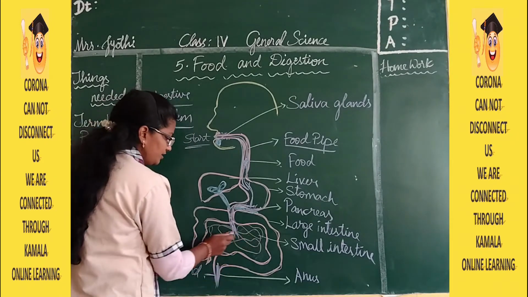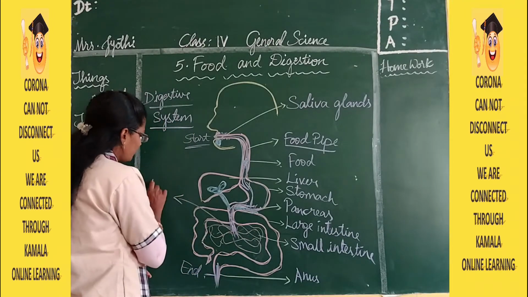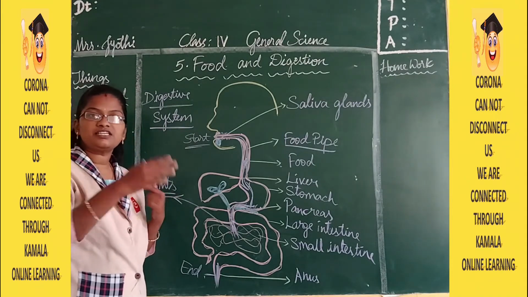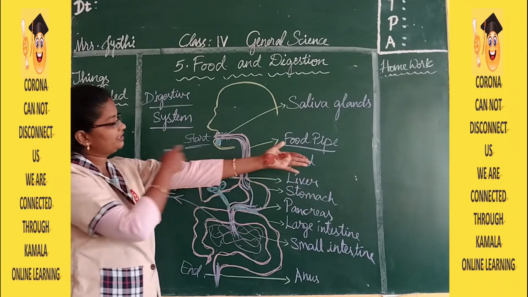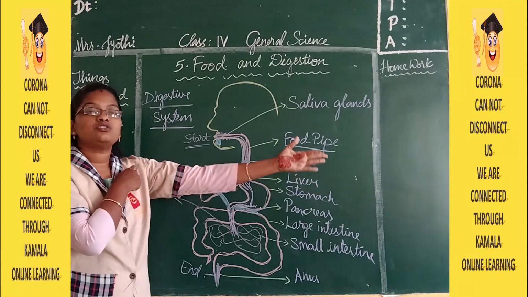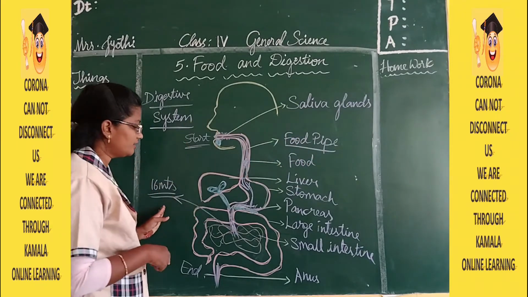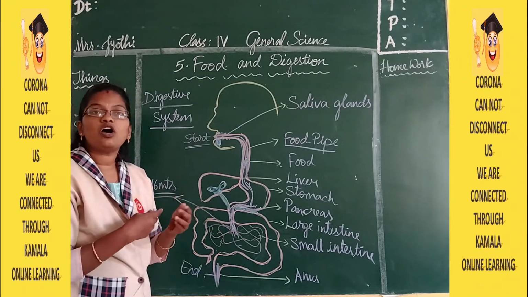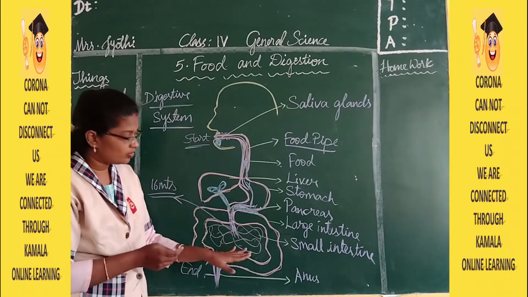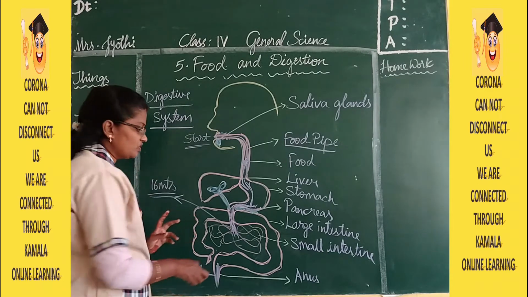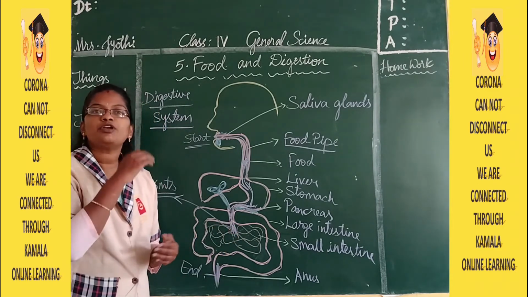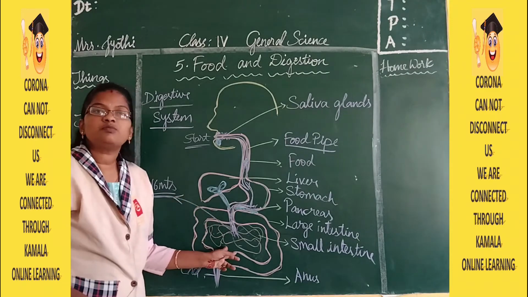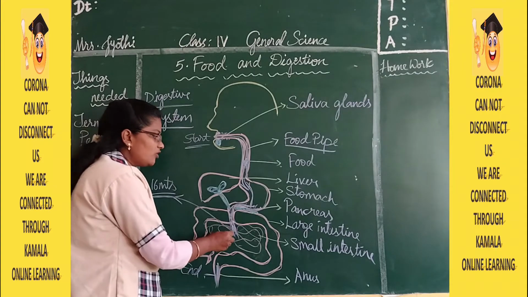The small intestine here, in this middle part, is about 16 meters in length. From here till here it will be around 1 meter, so the small intestine is 16 times bigger. That is why it is completely in a coiled shape. It is wrapped like a ball and it is in the middle. The food is going to pass through this 16 meters of small intestine. Now here what happens?